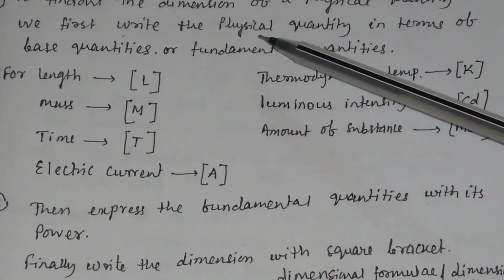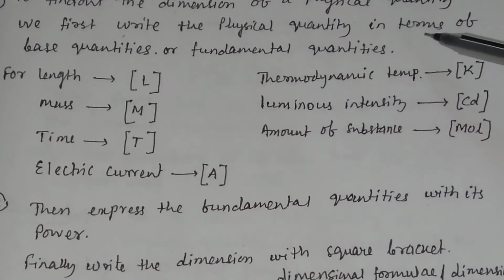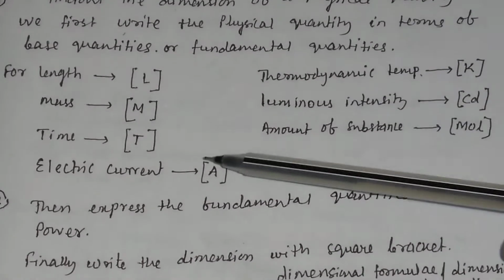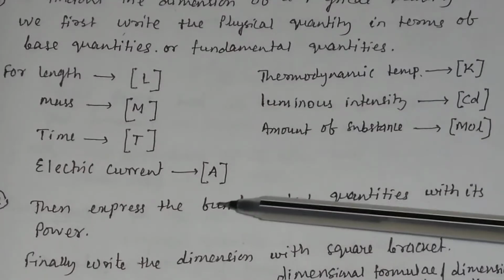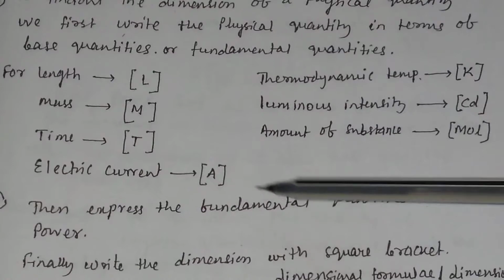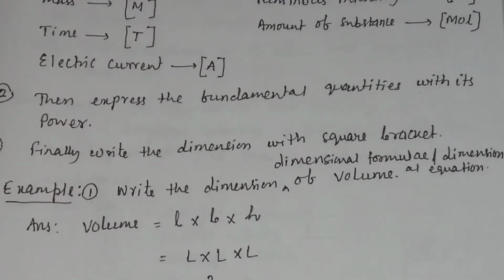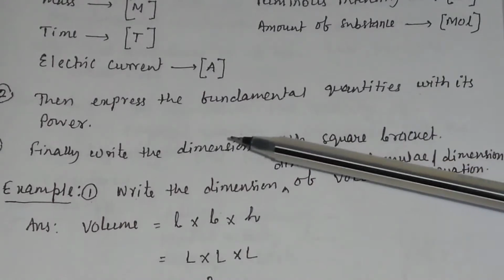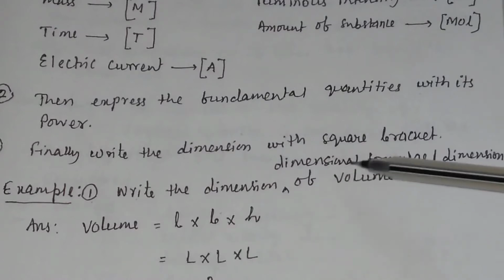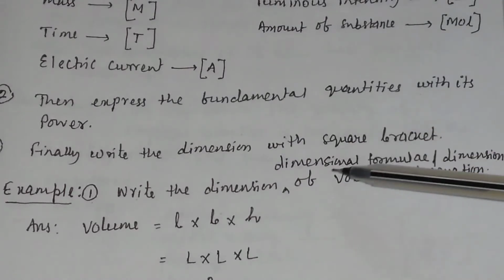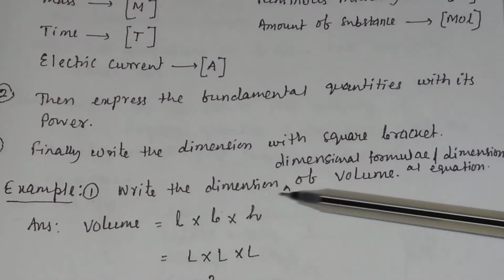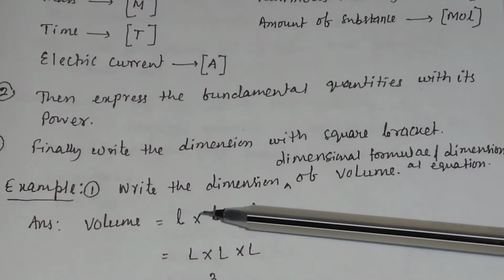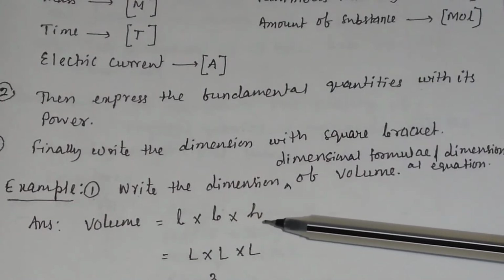So first you write the physical quantity in terms of base quantities or fundamental quantities, or in these 7 terms. Then you express the fundamental quantities with their powers, and finally write the dimension with square brackets. For example, suppose you want to write the dimension, or the dimensional formula or dimensional equation, for volume. Then write the expression for volume. It is equal to length into breadth into height.